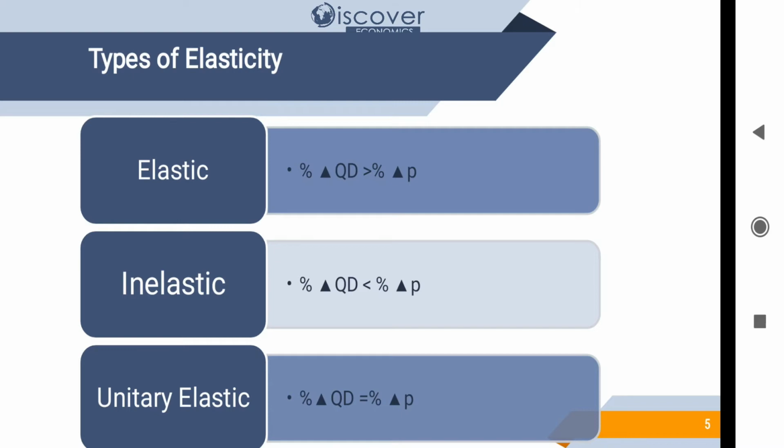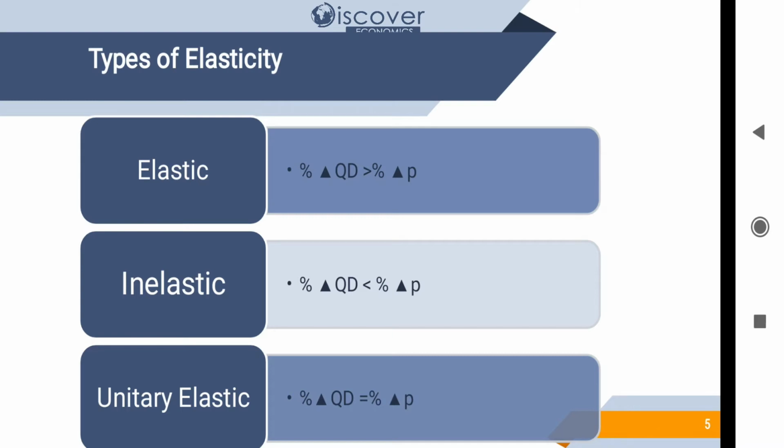And what will happen in elastic? In response to the percentage change in price, the quantity demand will have a greater response. We are going to use luxurious items, and those luxurious items may allow us to sometimes drop the demand, because we may have some other priorities, or we may show a bigger change. For example, if price is increasing by 10%, we can have a bigger decrease in the quantity demand of that product. Then comes unitary elastic.